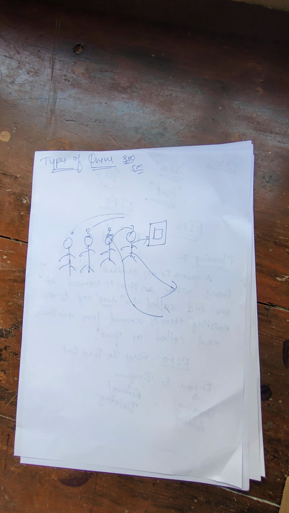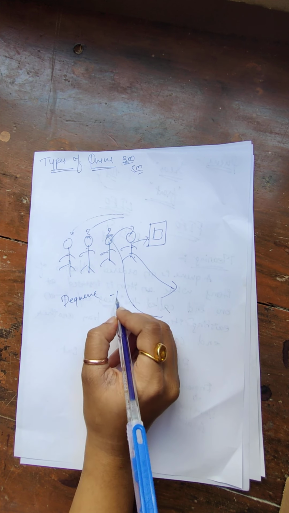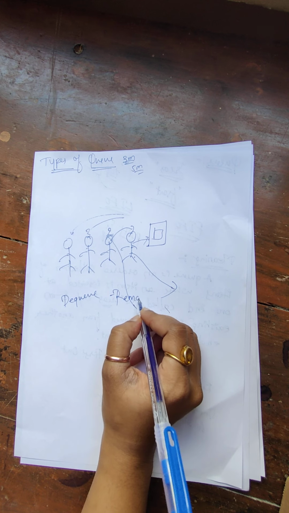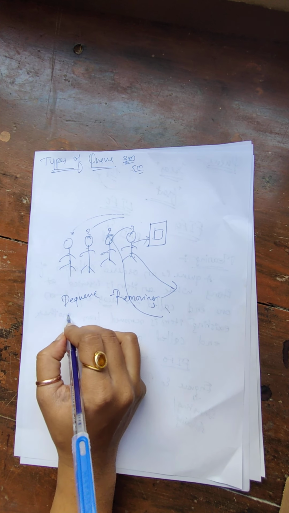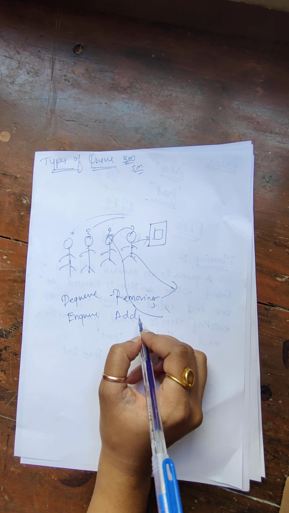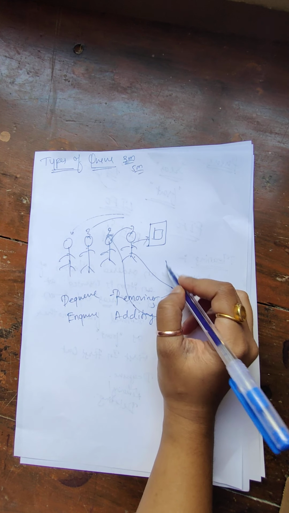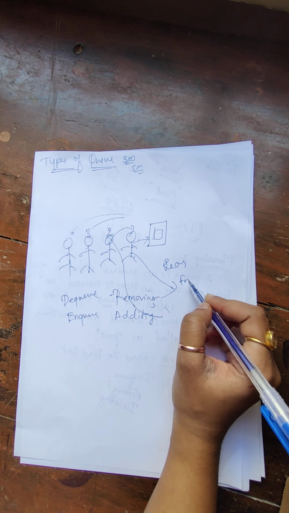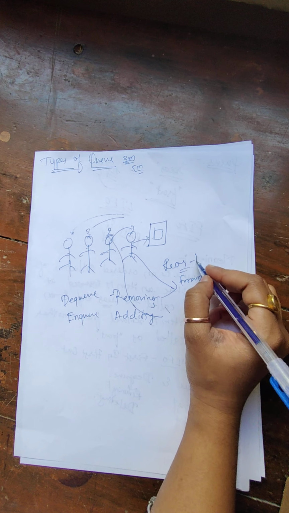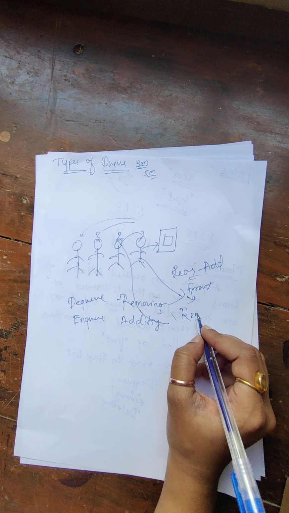Next, suppose we want to see how DQ and NQ will work. DQ means removing the element, and NQ means adding the element. There are two ends, as we had seen. One is called the rear end and the other is called the front end. The rear end is used to add elements and the front end is used to remove elements.